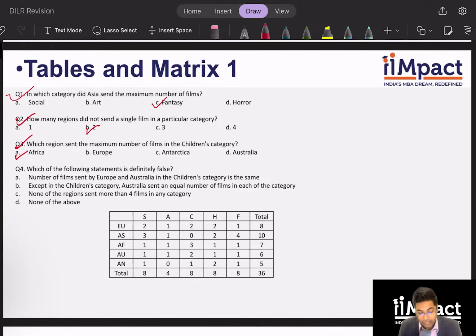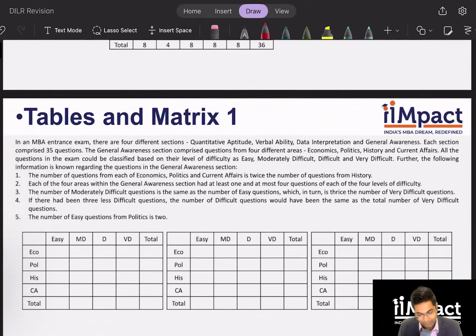And which of the following statements is definitely false? Number of films sent by Europe and Australia in children's category is same. That's true. Except in the children's category, Australia sent an equal number of films in each category. That is also true. None of the regions sent more than 4 films in any category. That is also true. So therefore, none of the above. And that's it. The set is over. All right, let's look at the next set.